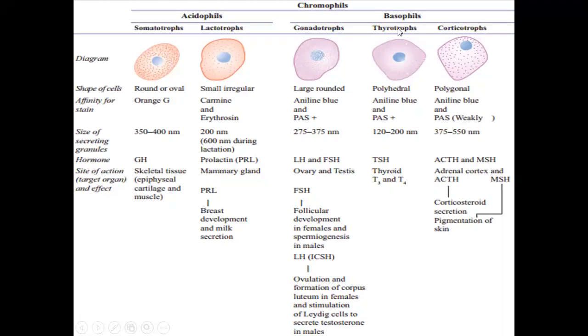Thyrotropes secrete a hormone that is TSH, thyroid stimulating hormone. Thyroid stimulating hormone acts on thyroid gland and helps in secretion of T3 and T4. That means thyroxine and triiodothyronine.